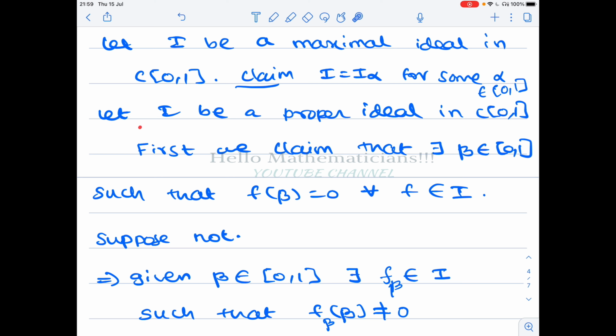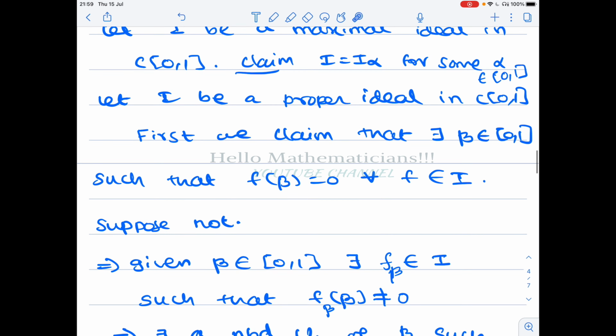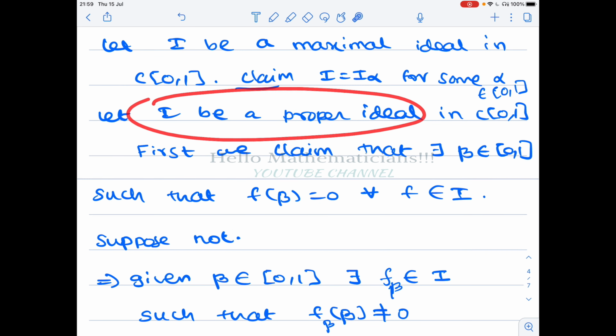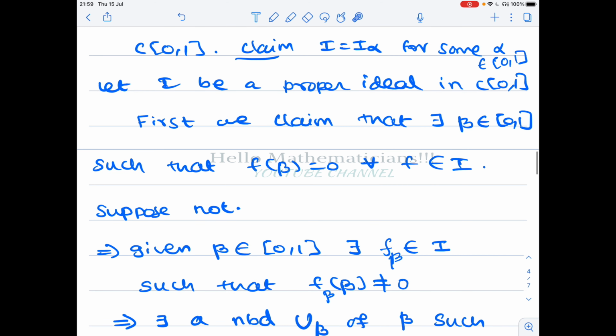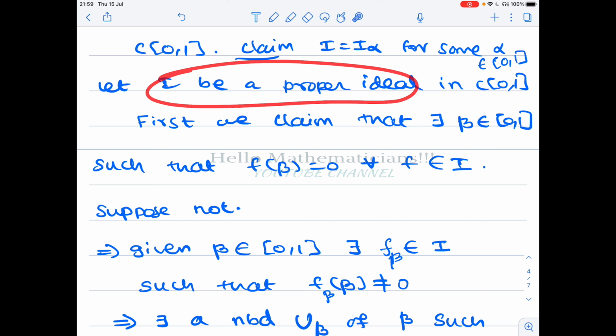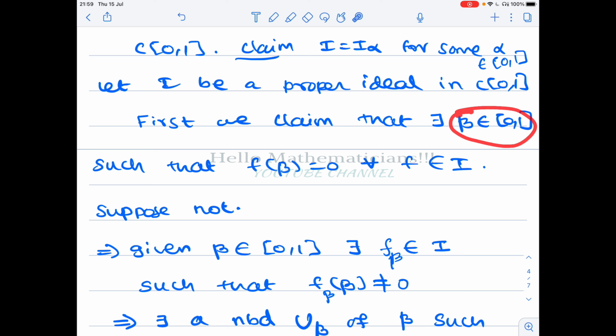Now let's take I to be some proper ideal. Proper ideal means it is not equal to C[0,1], not equal to the full ring. Then we claim that you can find a beta belongs to closed [0,1] such that f of beta equal to 0 for all f belongs to I. So if you take any proper ideal, you can find a point in closed [0,1] where every function in this ideal will vanish.